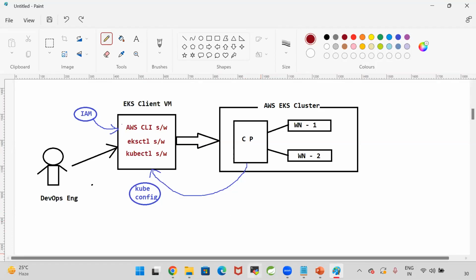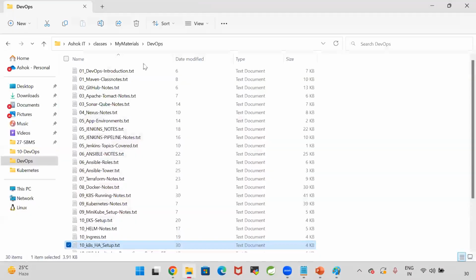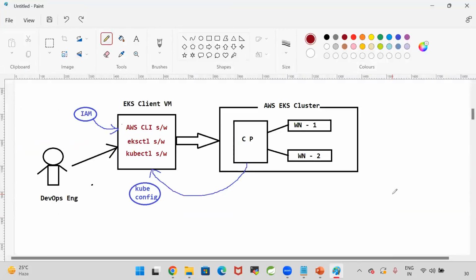Sir, can you give a note on that in the diagram? Yes, sure, I will add. kubectl is a communicator, and EKSCTL is used to create the cluster. If it is any hint note, that helps for us.